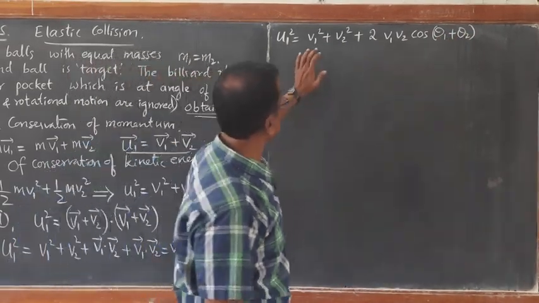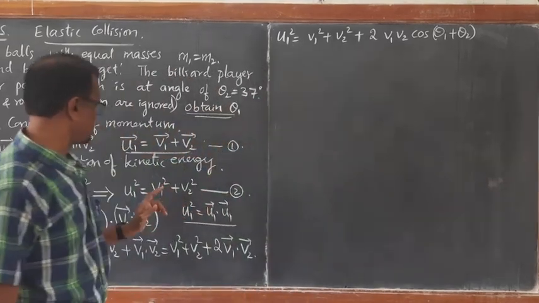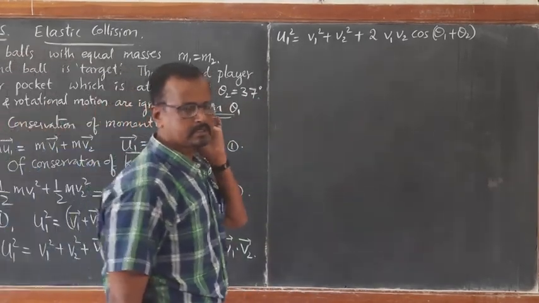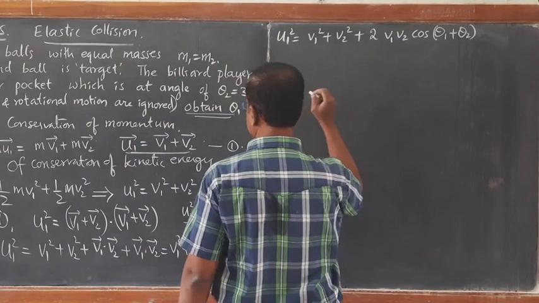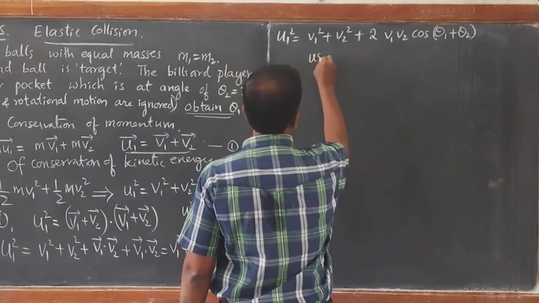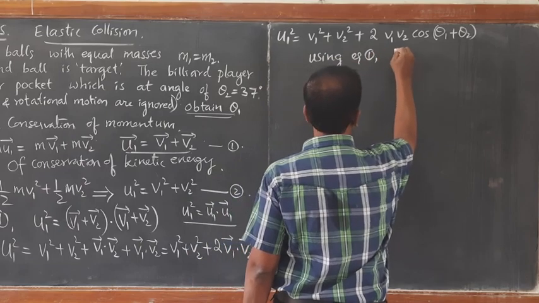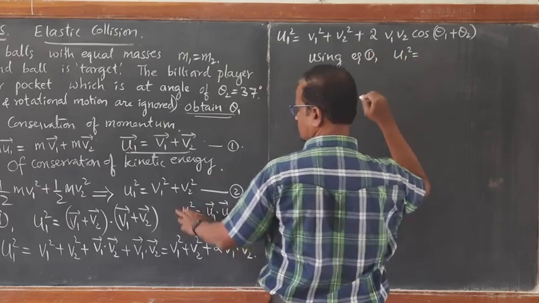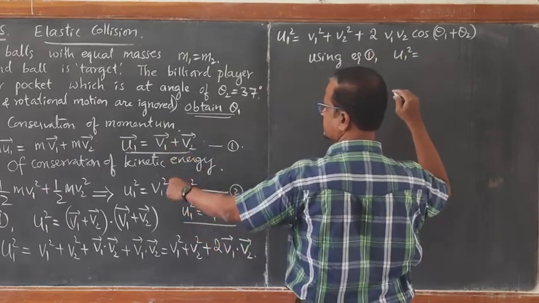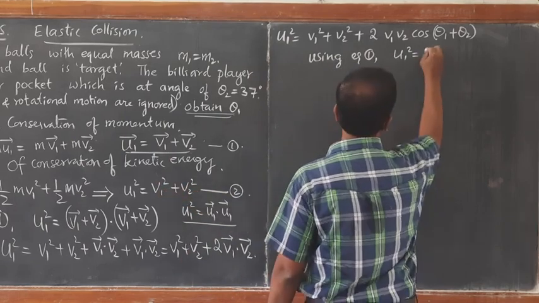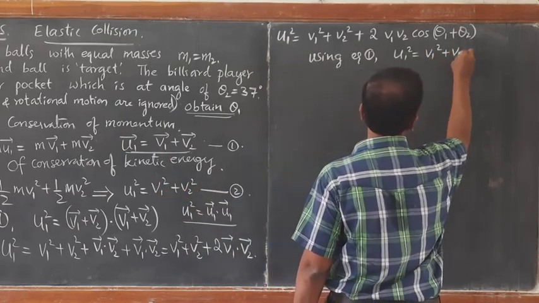So we already know from equation number 1 that u1 square is equal to v1 square plus v2 square.